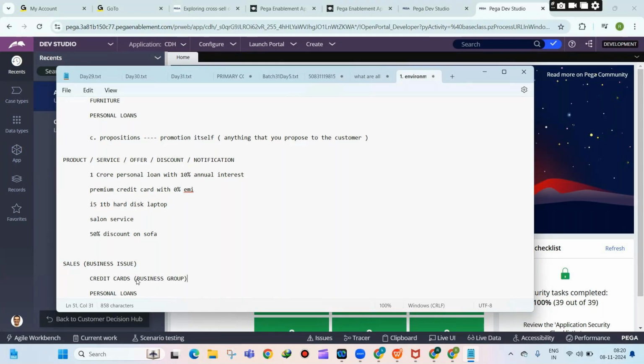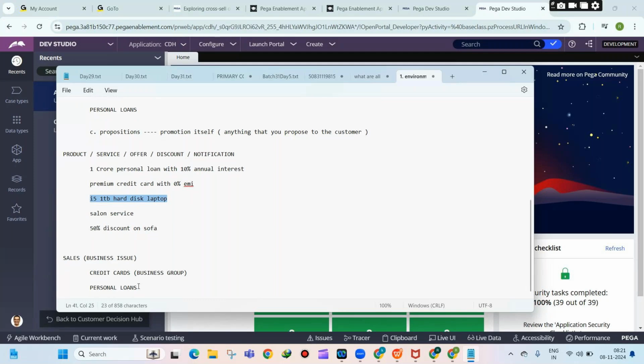Business issue is the purpose of the promotion, the goal of the promotion. Category is the business group. Business group is the category of the promotion. For example, all laptops will be laptops category. I want to promote a mobile phone, Samsung Galaxy S24. So it will come under mobiles category. So like this, you will configure the business issues. Under business issues, you will have business groups. Under business groups, you will have the propositions.